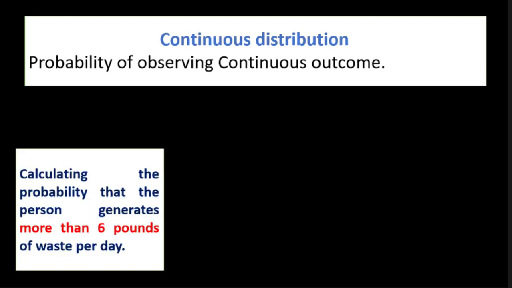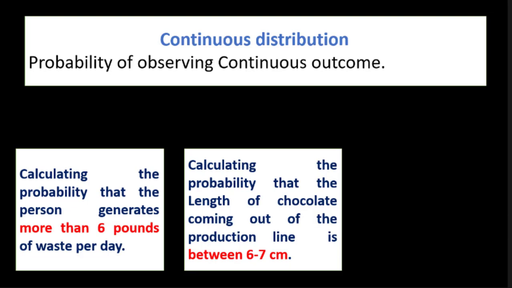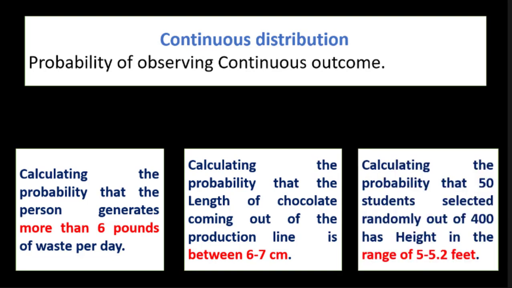Now, what happens in case of continuous distribution? Here, we calculate the probability distribution of observing a continuous outcome. For example, calculating the probability that a person generates more than 6 pounds of waste per day, or that the length of chocolate coming out of the production line is between 6 to 7 centimeter, or that 50 students selected randomly out of 500 have height in the range of 5 to 5.2 feet. All these examples fall under the continuous probability distribution.